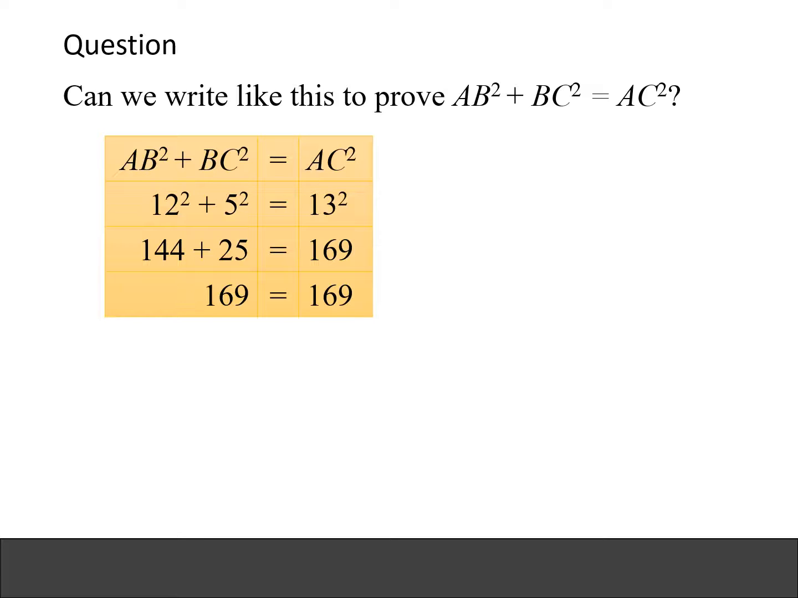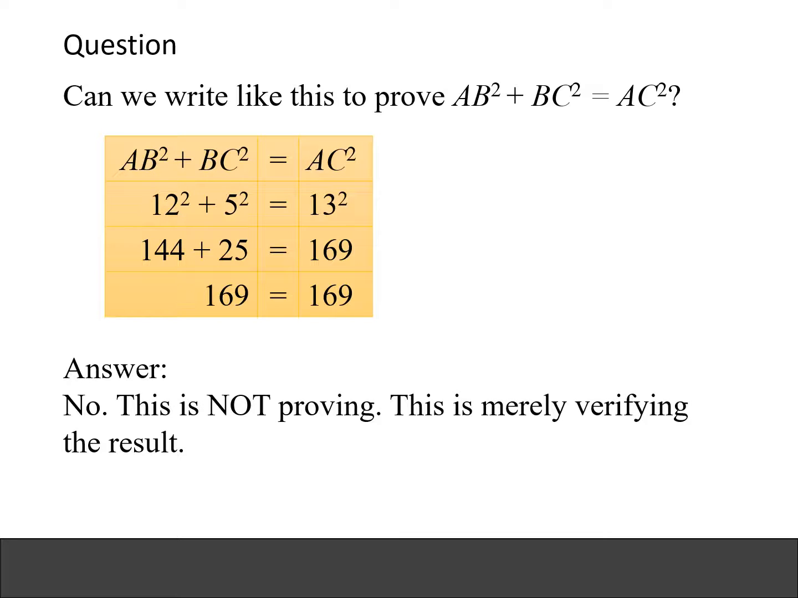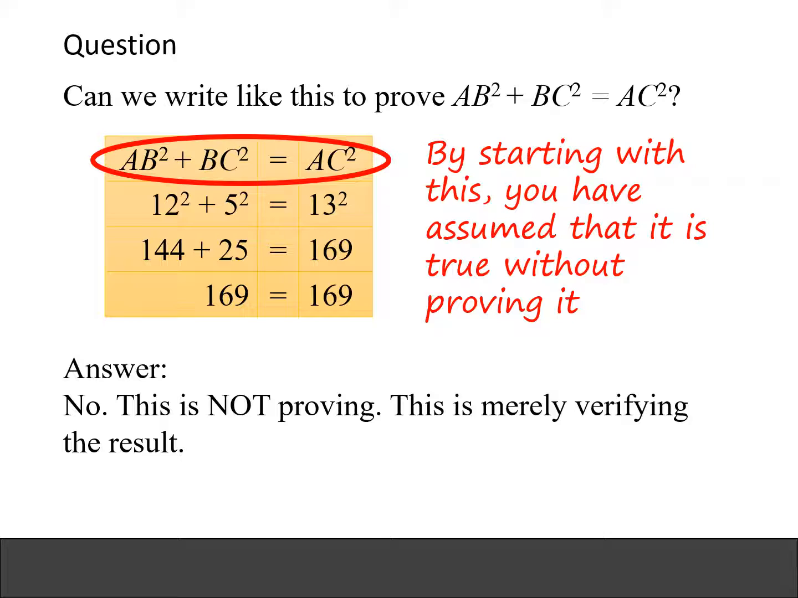So you see the two values are the same. But the problem with writing like this is that it is not proving. This is merely verifying the result. So you cannot write like this. Because by starting with this step, by writing AB squared plus BC squared equals to AC squared, you have already assumed that the result is true without proving it. Okay, because ultimately we are supposed to prove that this is true, and yet you have started with this.